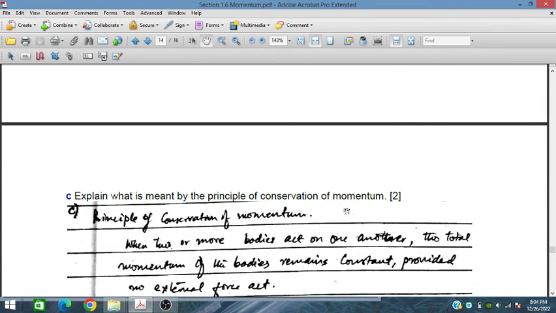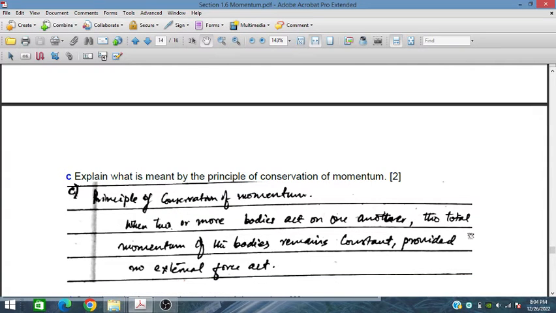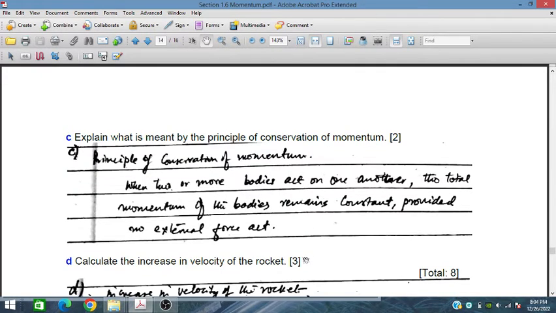Explain what is meant by the principle of conservation of momentum. The principle of conservation of momentum: when two or more bodies act on one another, the total momentum of the bodies remains constant provided no external force acts on the system.